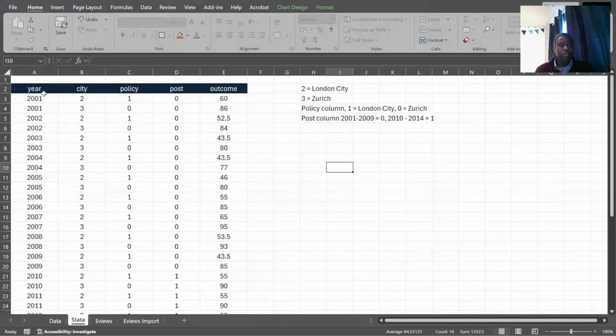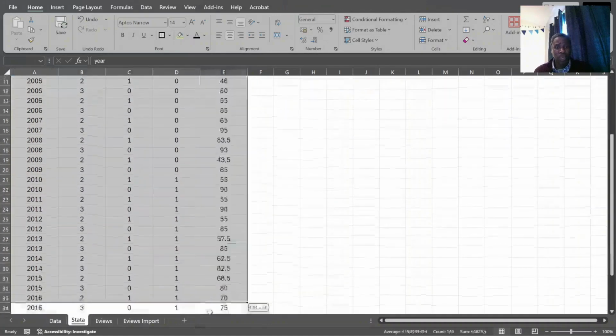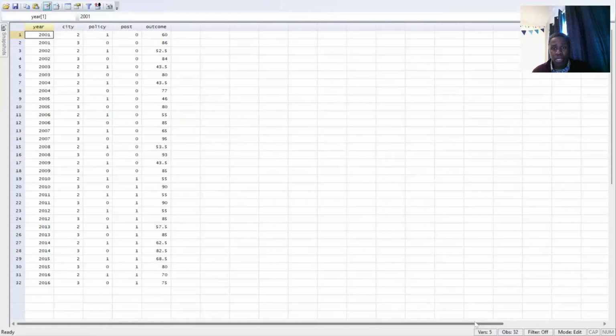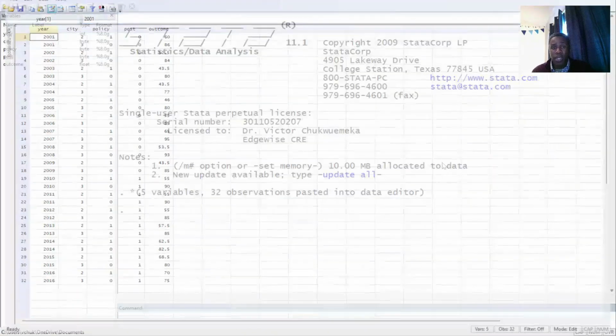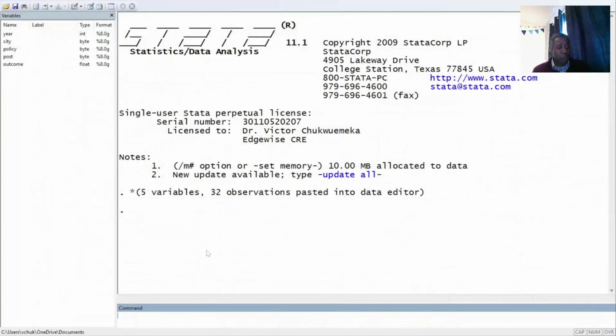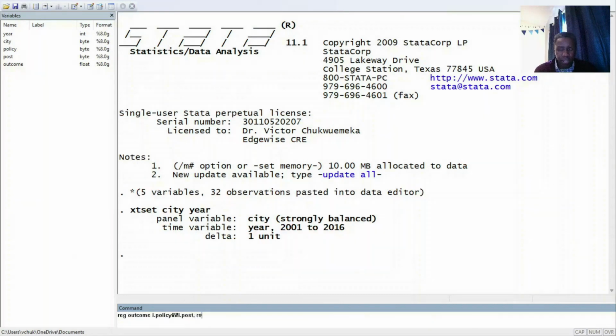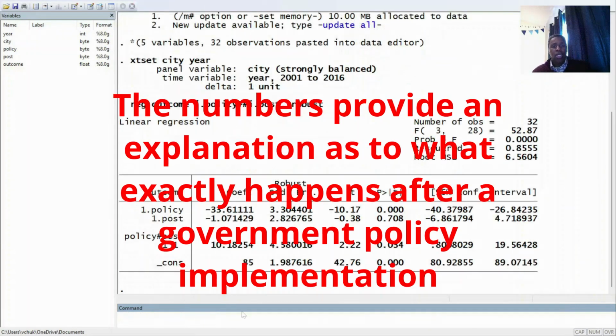I've got it here. So just going to take this quickly and put it into Stata. There we go. There's our variables. And now we are going to measure this. And now we're going to regress the outcome, post outcome. Here we go. And this is our results.